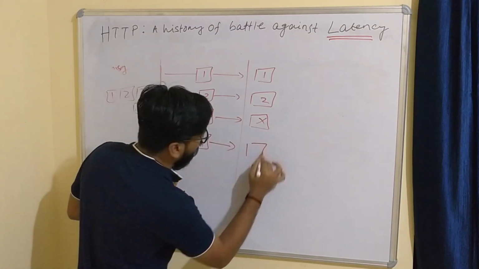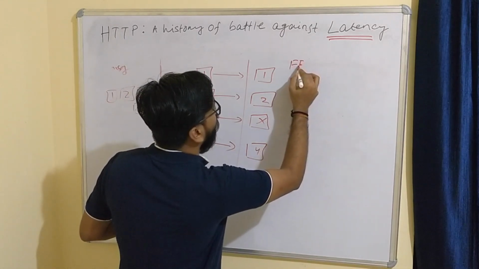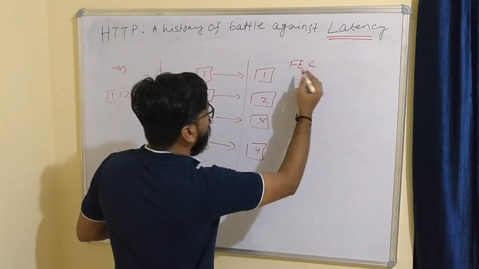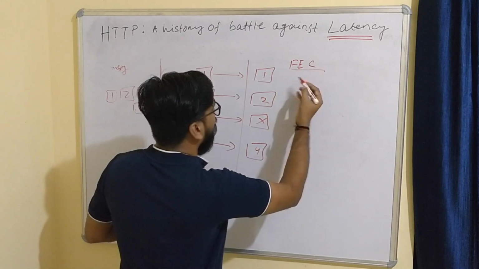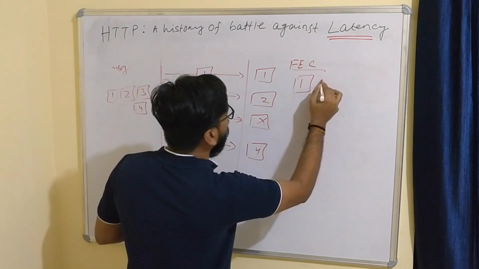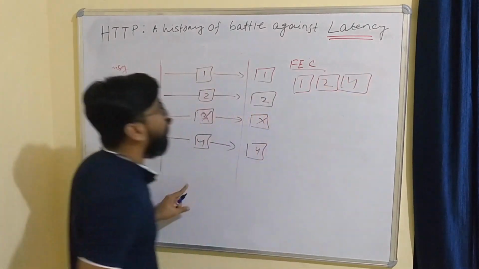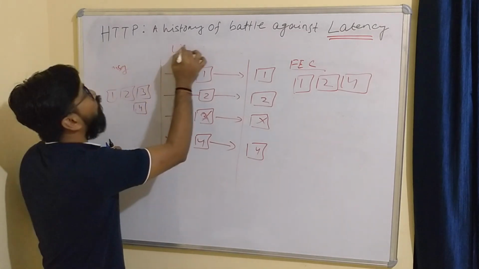So it is delivered. So what FEC, forward error correction, will do, even that is not there in UDP. So it will look like the message is 1, 2 and 4. Okay, so this is how UDP works.